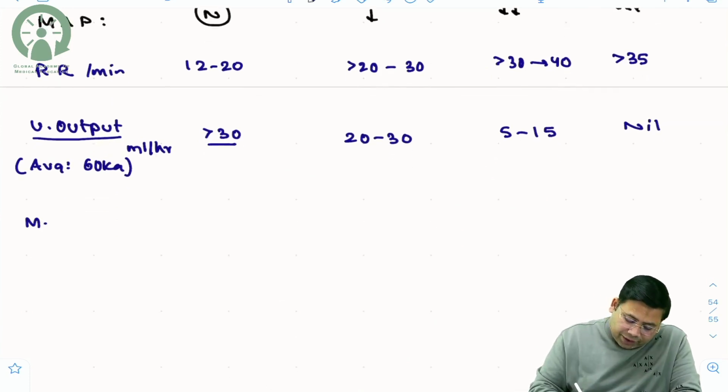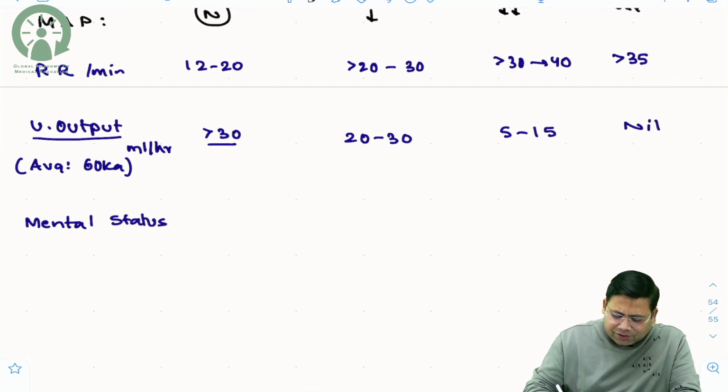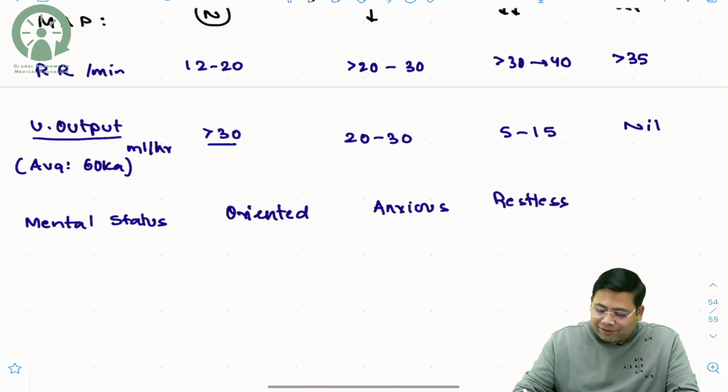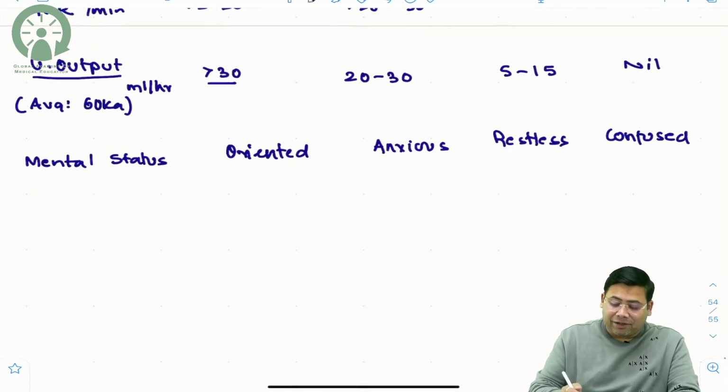Then we often take the mental status of the patient. So if you talk to these patients, they are oriented. Grade 1 patients are oriented, they will tell you everything. Grade 2, they are anxious. Grade 3, they are restless. And what about grade 4? They are confused, they are lethargic, disoriented basically.